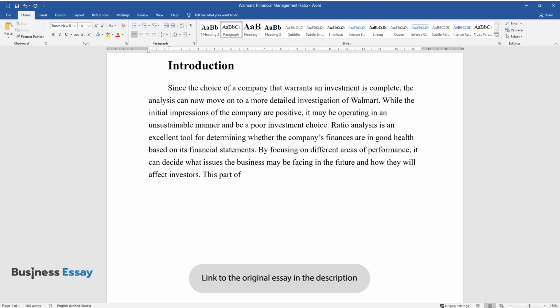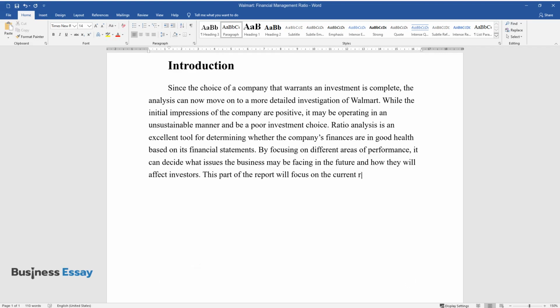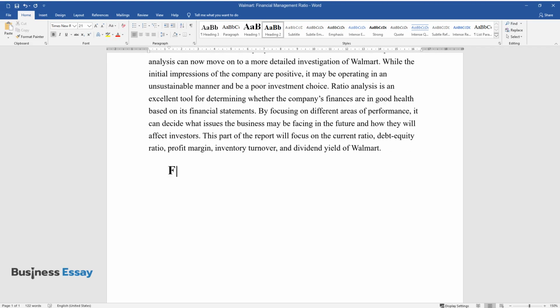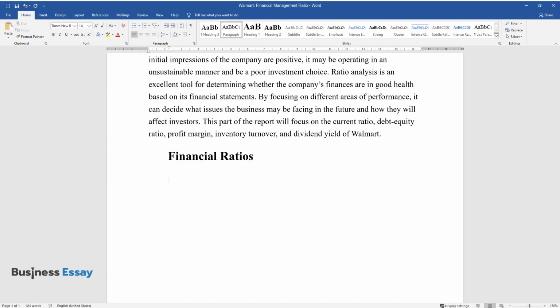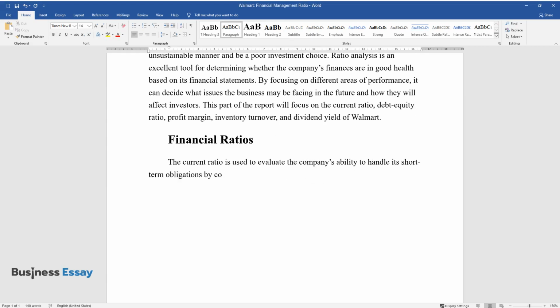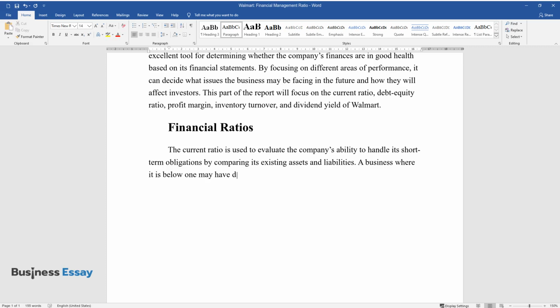This part of the report will focus on the current ratio, debt-equity ratio, profit margin, inventory turnover, and dividend yield of Walmart. Financial ratios. The current ratio is used to evaluate the company's ability to handle its short-term obligations by comparing its existing assets and liabilities. A business where it is below 1 may have difficulty operating shortly, though the statistic is not the sole determinant of liquidity.